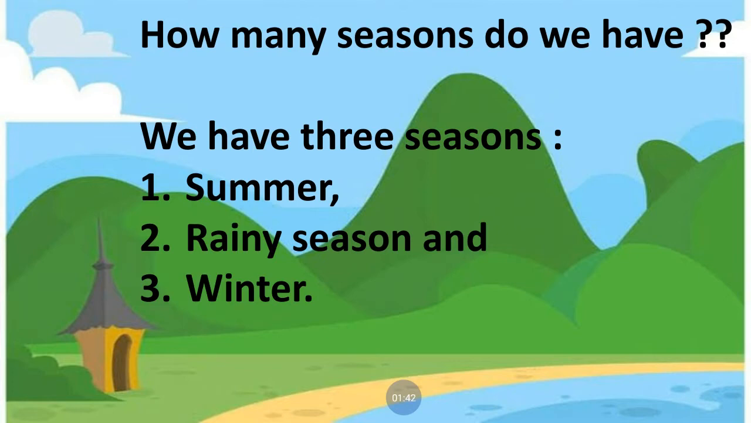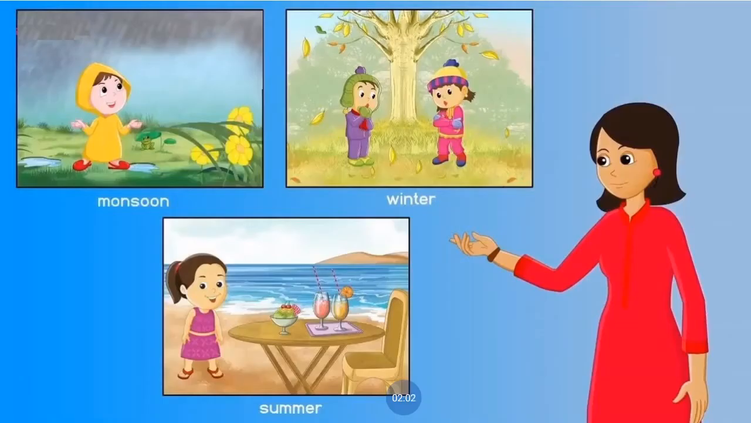You have summer vacations now? Yes, that season is called summer. Then rainy season, when you wear a raincoat and carry an umbrella. Third is the winter season, when you wear sweaters. That season is called the winter season. Now see in this picture, monsoon means rainy season, winter and summer season. These are the main 3 seasons we have.